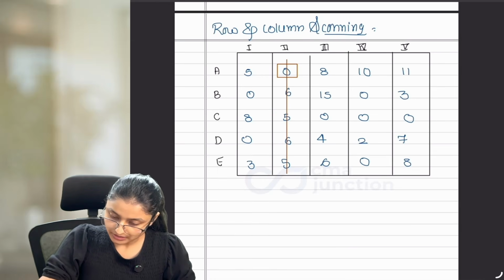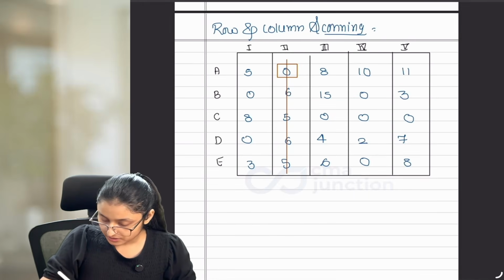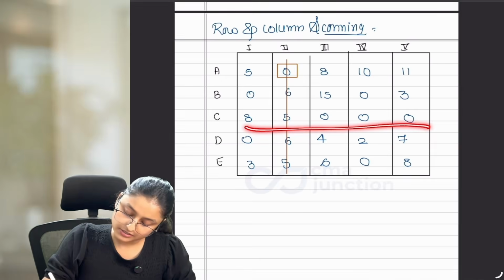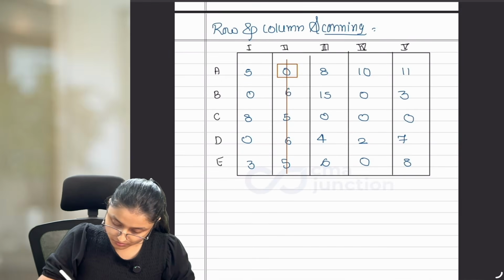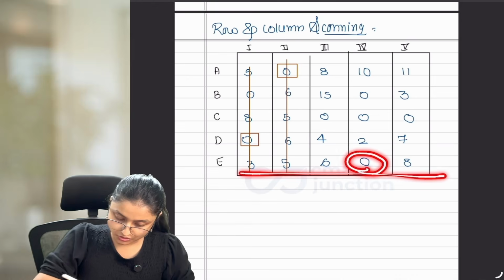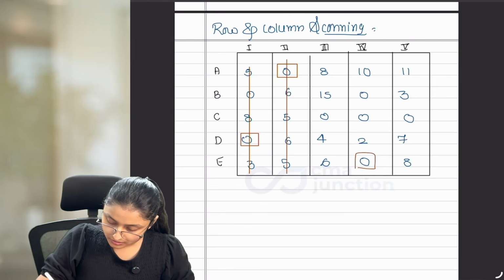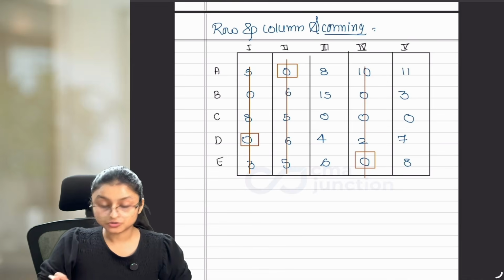Next, in the second row we have 2 zeros, skip that row. In the third row we have 3 zeros, skip that row. In the fourth row we have 1 zero, mark it with a square and cut the column. Next, in the fifth row we have 1 zero, mark it with a square and cut the column. Okay? This was about column row scanning.